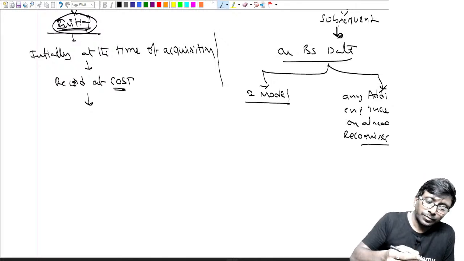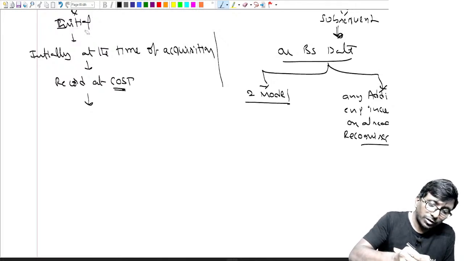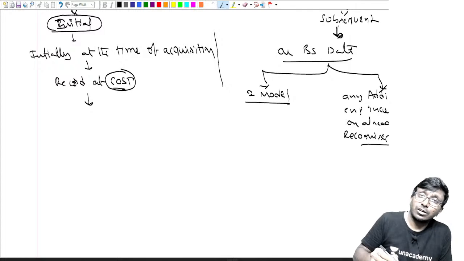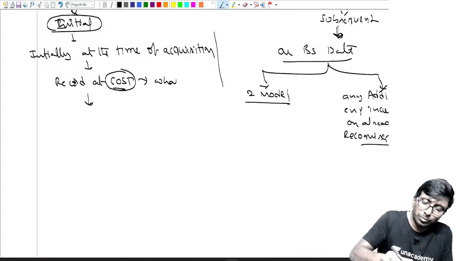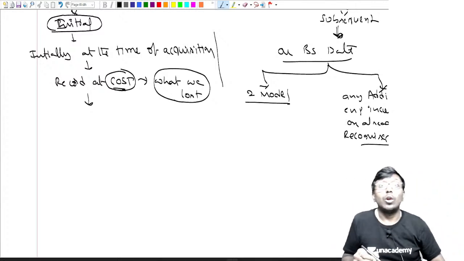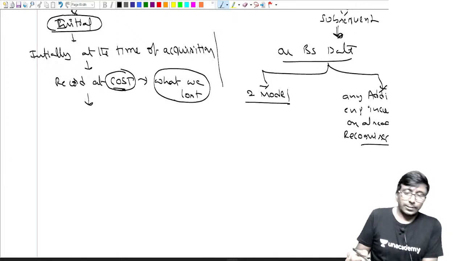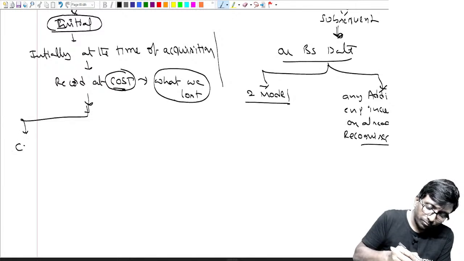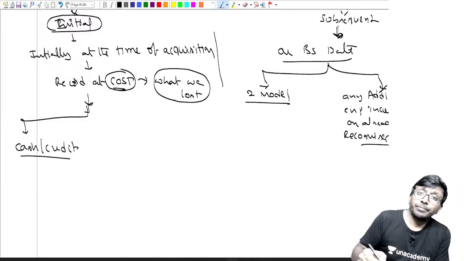Initially, for the first time when somebody has acquired an asset, how is it supposed to be recorded? At cost. What do you mean by cost? Cost is what we lost. Don't write this in the examination, it is just for understanding purposes. Now, how can you acquire this asset? We can acquire it by giving cash or credit.